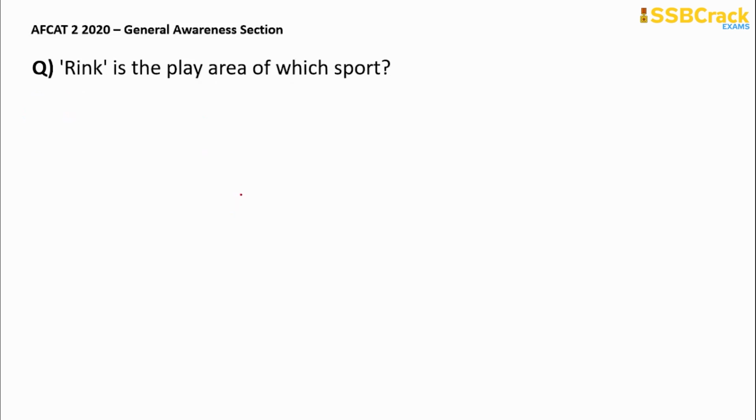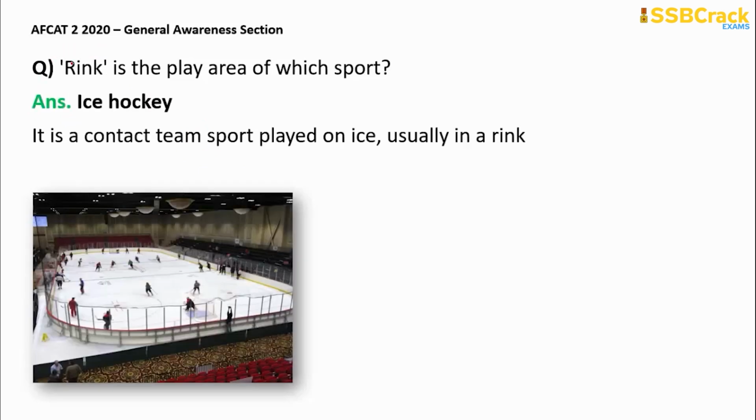Okay. Next question is, rink is the play area of which sport? So it is the play area of ice hockey. It is a contact team sport played on ice and usually in a rink.